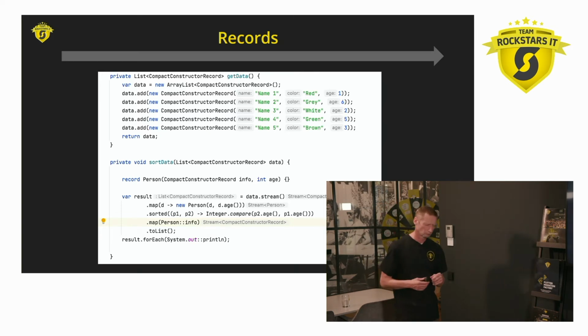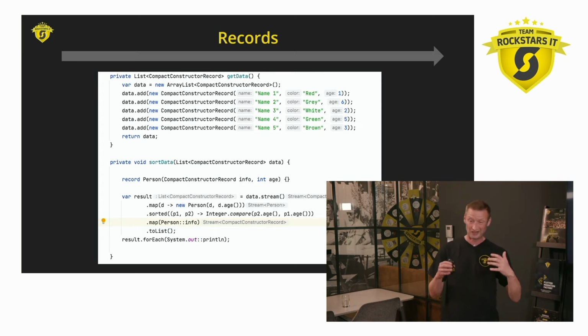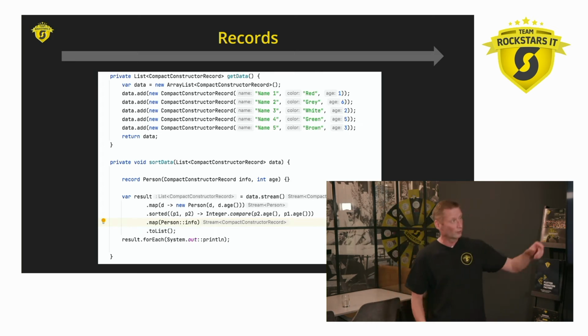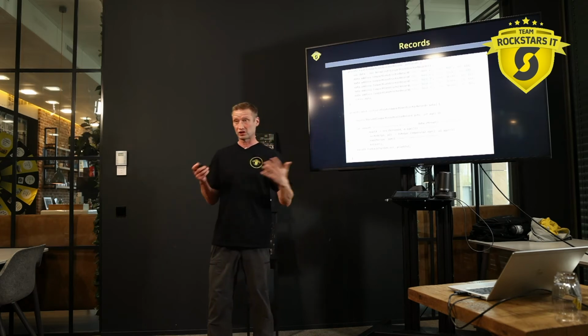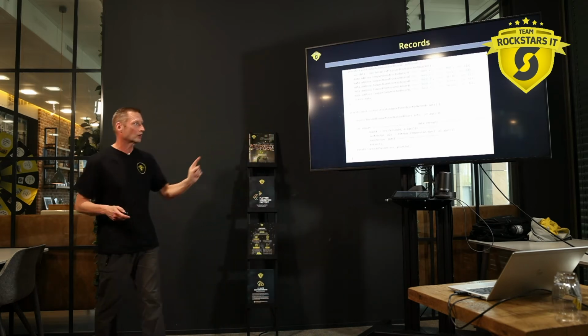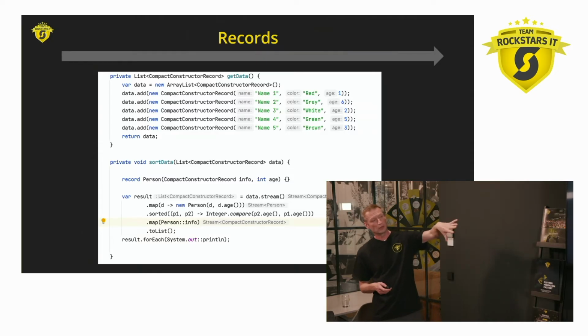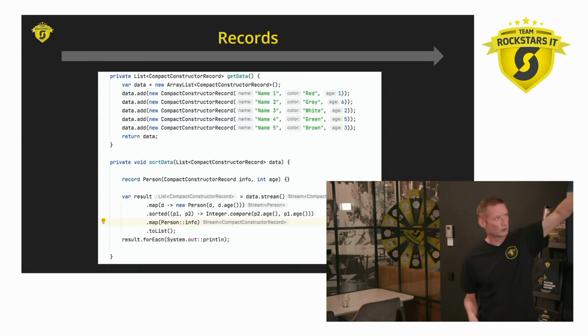Very often you have to define then these inner classes or stuff like that, but you can just as well define, like here, a record just like this. So it's just one line, and then you said, okay, I want to have this record person here, which should hold a name and an age.